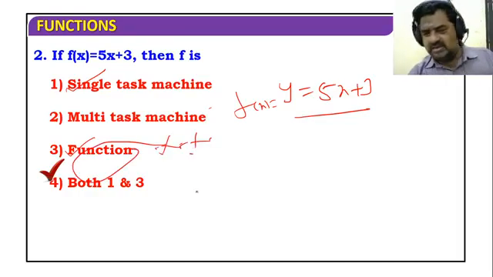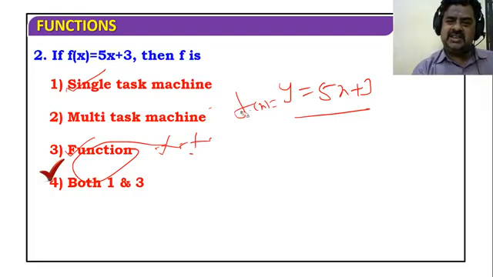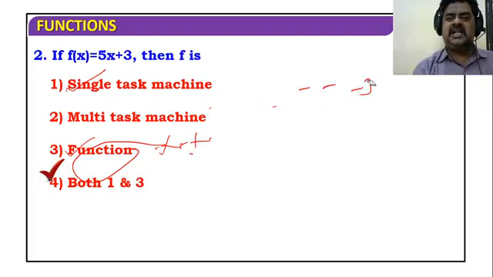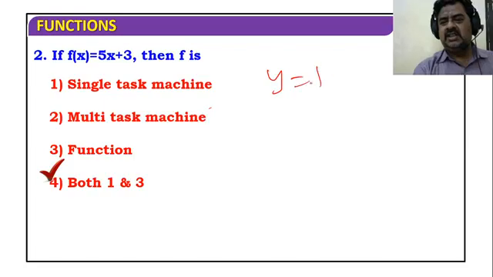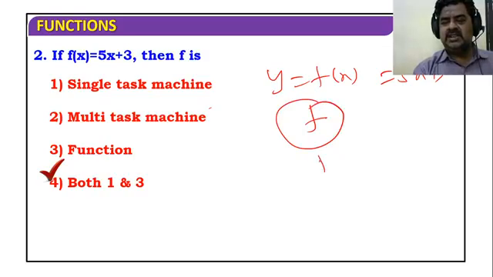Good, you try to understand this. It is a single task function, 100% correct. Very good. Y equal to F of X is a function. First of all, this is a function. Since it has one input and one output, it is a single task.